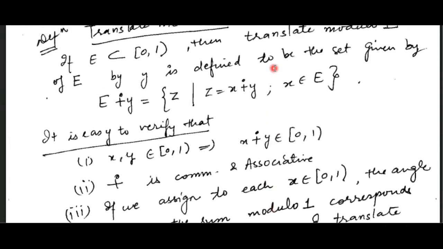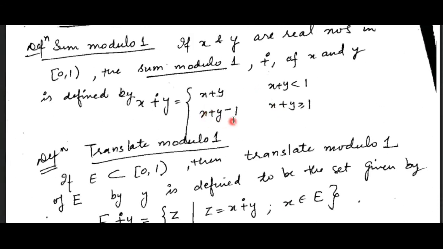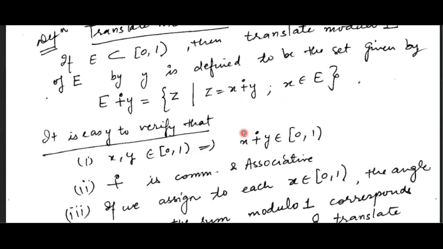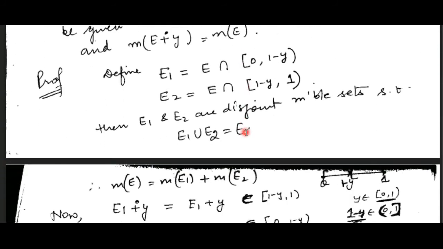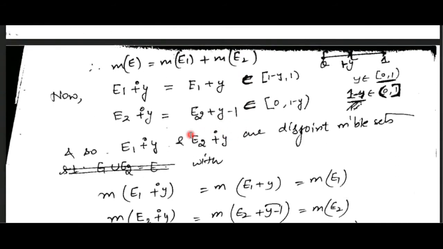Clearly E2 is a subset of this, meaning E2 has element values greater than or equal to 1. So in the case of sum modulo, whenever this value is greater than or equal to 1, we have to consider it minus 1. So it will become E2 plus y minus 1, right?